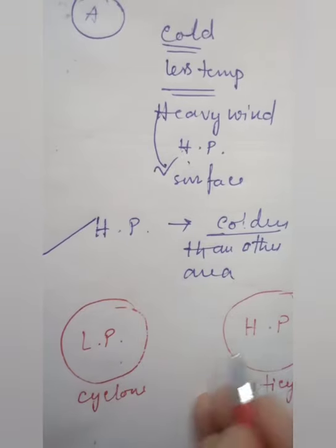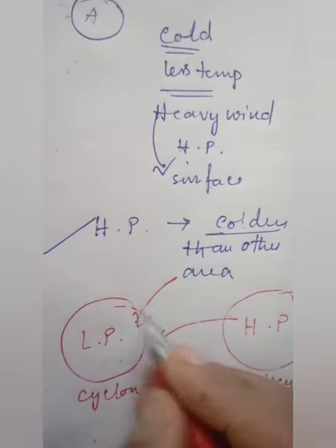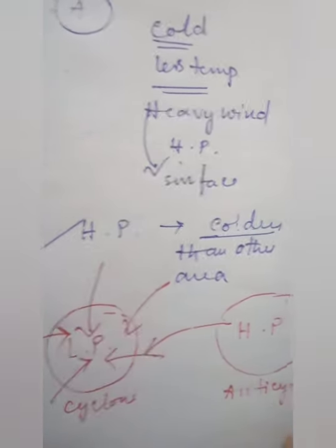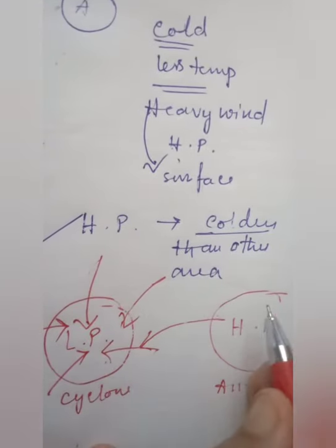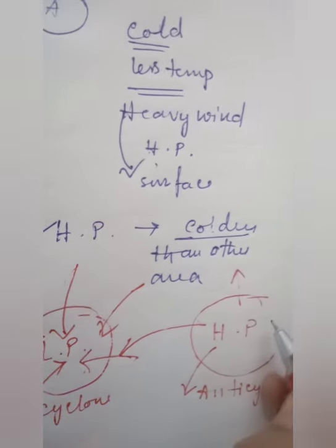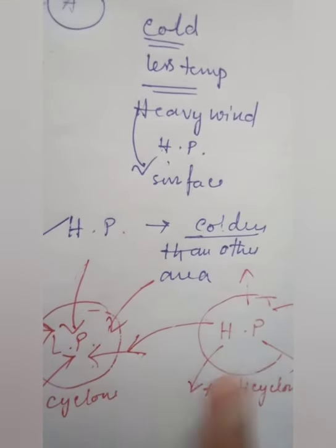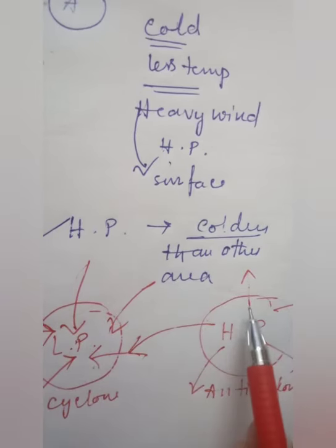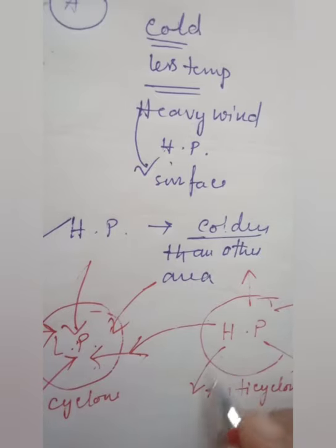To fill that place, the wind from the high pressure area enters the low pressure area in a spiral way. So the wind is entering the low pressure area, and from the high pressure area the wind is going outside. This arrow clearly shows the entering direction in the low pressure area and the outward direction in the high pressure area, where the wind blowing is cold.